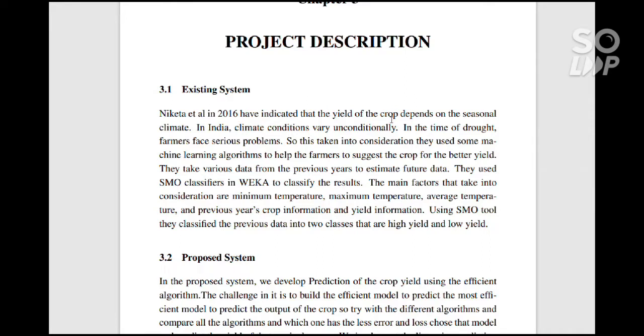They used some machine learning algorithms to help the farmers by suggesting the crop for better yield. They take various data from the previous years to estimate the future data. They used SMO classifiers and WEKA to classify the results. The main factors taken into consideration are minimum temperature, maximum temperature, average temperature, and previous year's crop information and yield information. Using the SMO tool, they classified the previous data into two classes that are high yield and low yield.